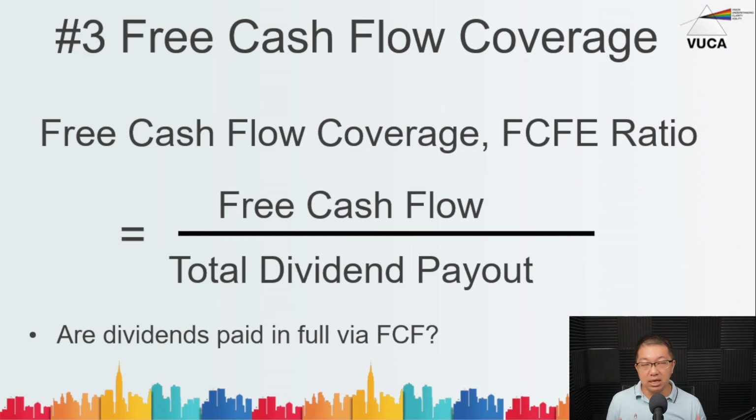So that money or that cash flow is actually internally or organically generated within the business. And that is a truer measure of the company's ability to actually pay you dividends. So the free cash flow coverage ratio is actually the free cash flow divided by the total dividend payout for that particular year.